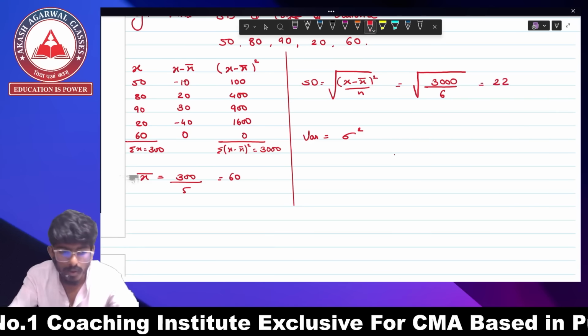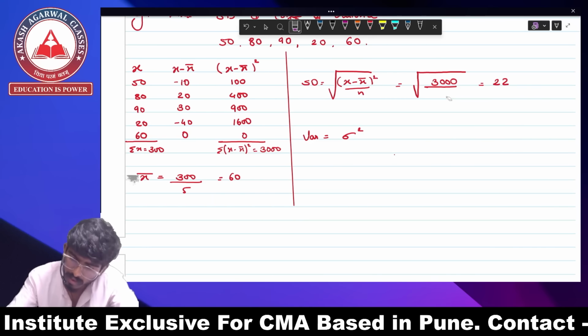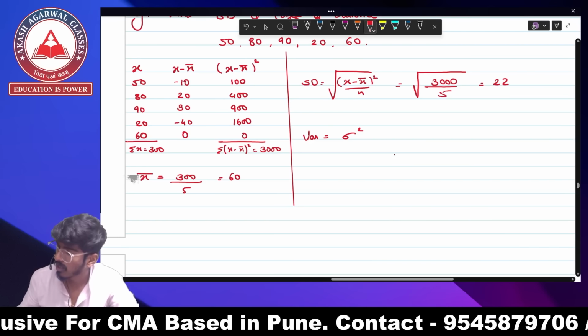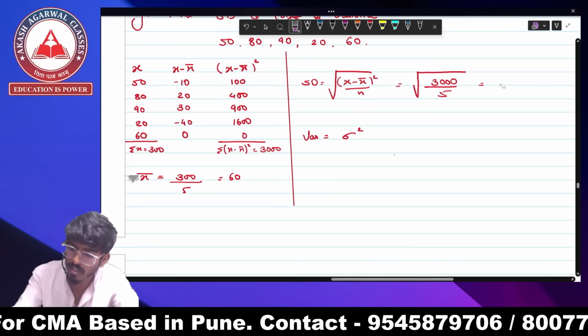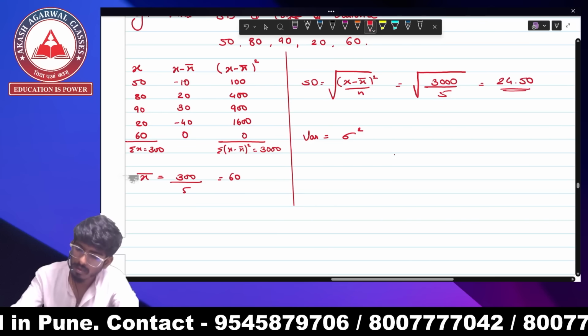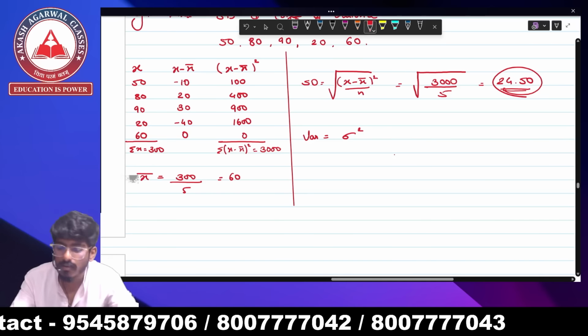How many observations? Okay, sorry, there are 5 observations. So 3000 divided by 5 is 600, and the root is 24.49, about 24.50. Okay, so 24.50 is your standard deviation.